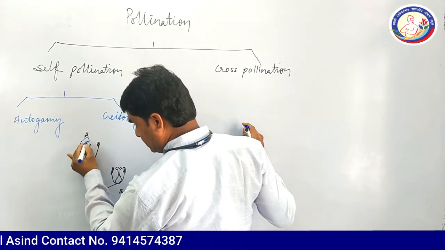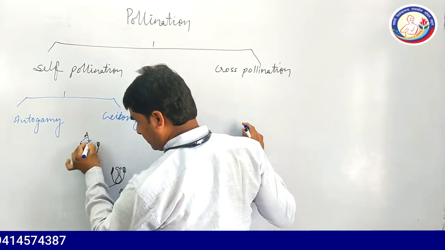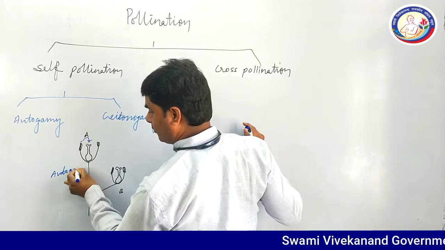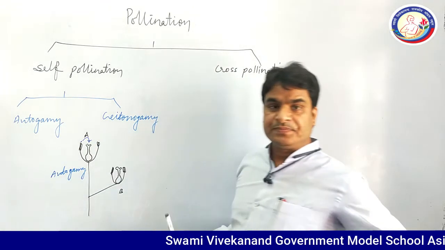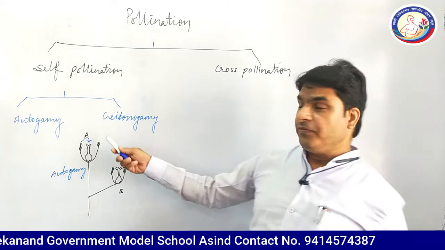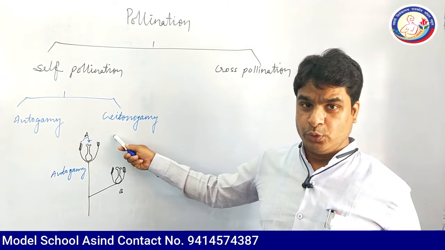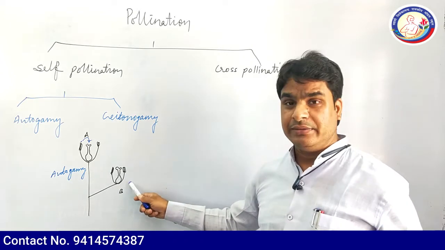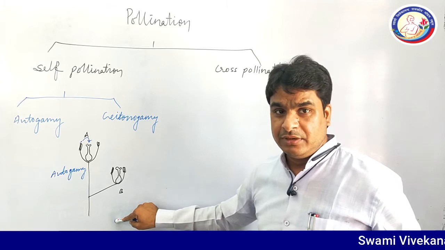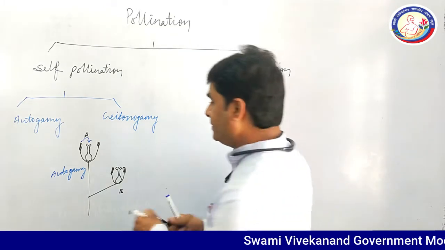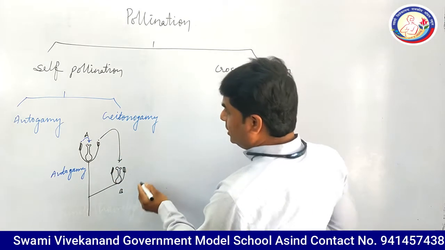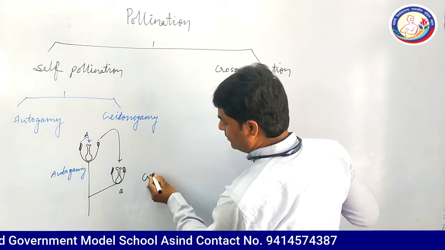This is autogamy. But the transfer of pollen grain from anther of flower A to stigma of flower B, although the plant is the same but the flowers are different, is known as geitonogamy.